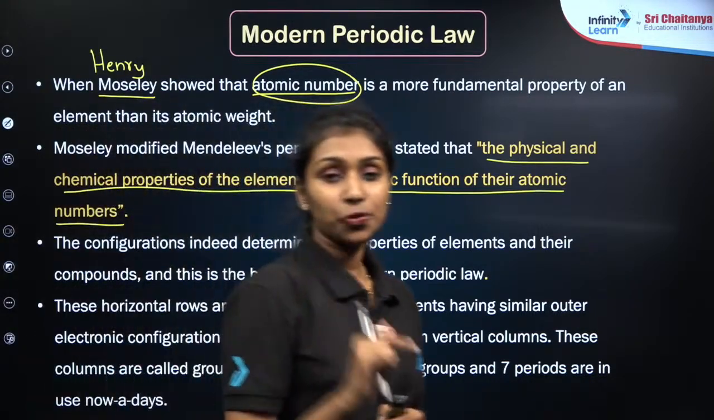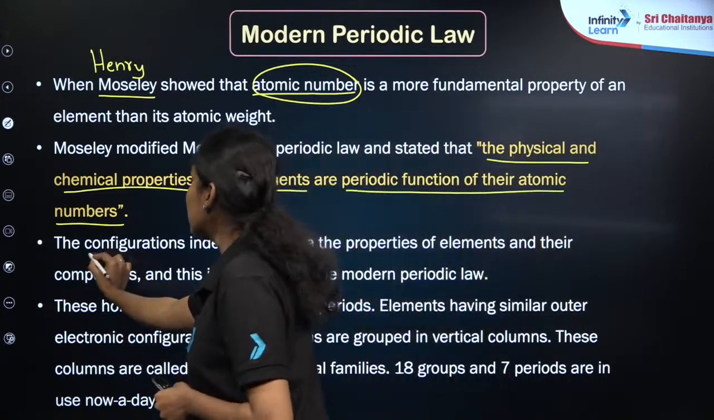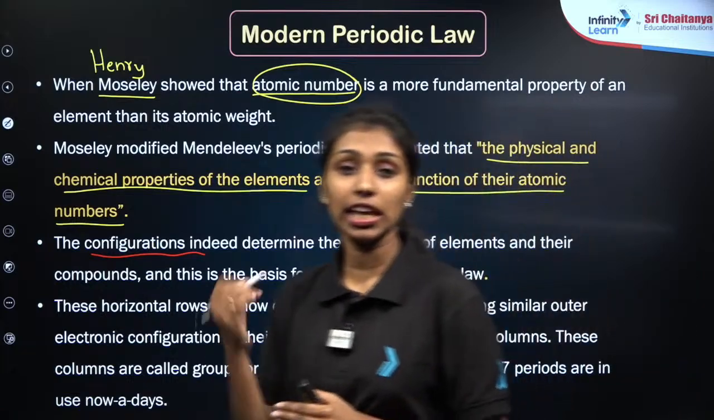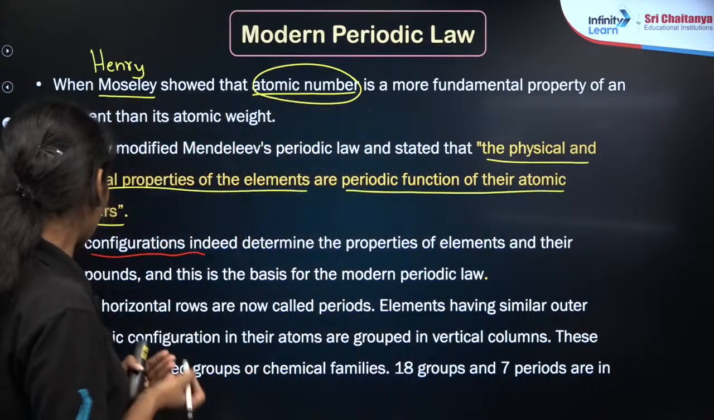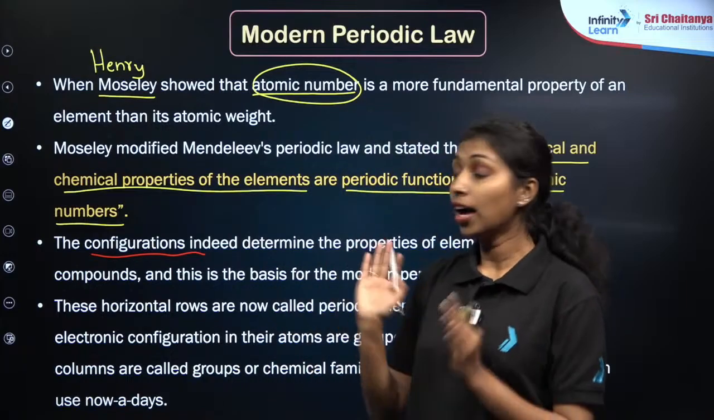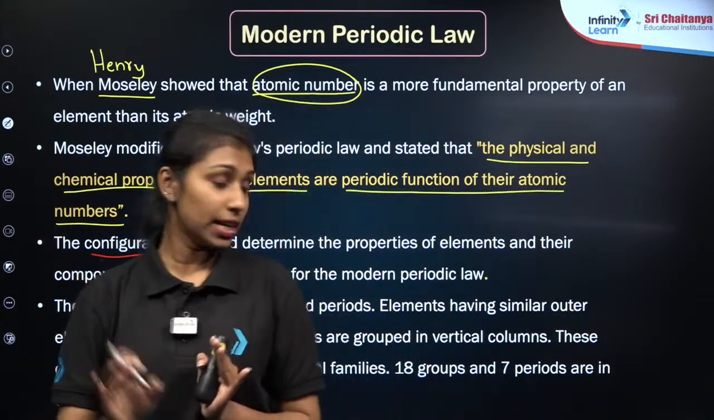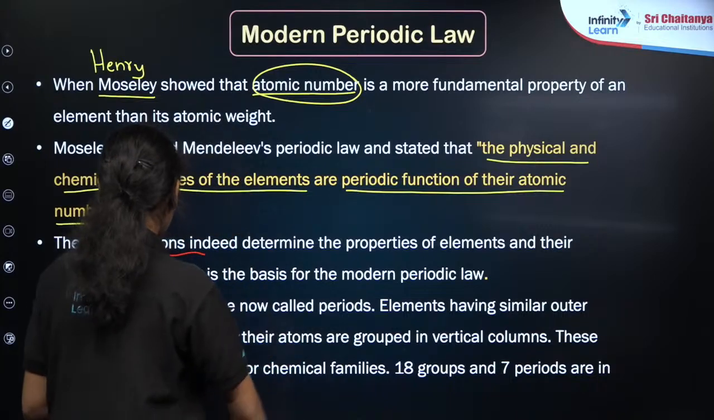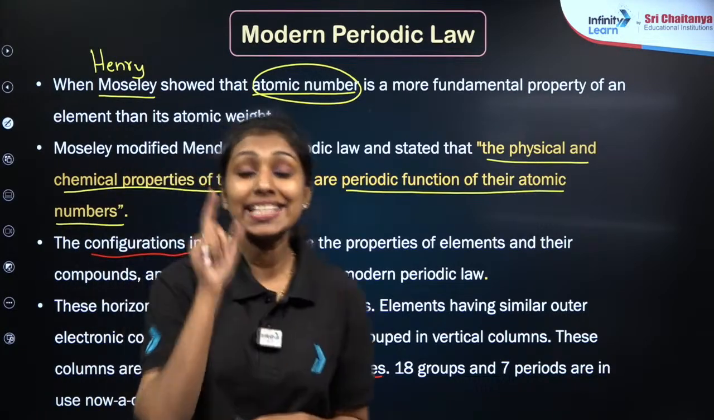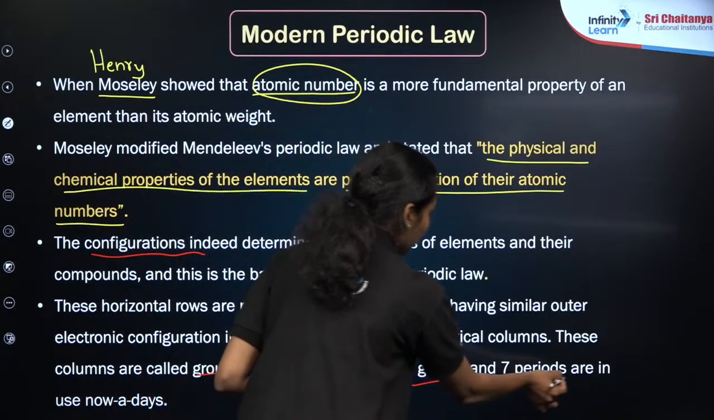And also he classified the elements according to their electronic configurations. In order to determine the properties of elements, he uses the electronic configuration. Again, same as Mendeleev, he classified the whole elements into groups and periods. That is, the horizontal rows are known as the periods and the vertical columns are known as the groups or families. According to him, there will be 18 groups and 7 periods. Right? 18 groups and 7 periods.